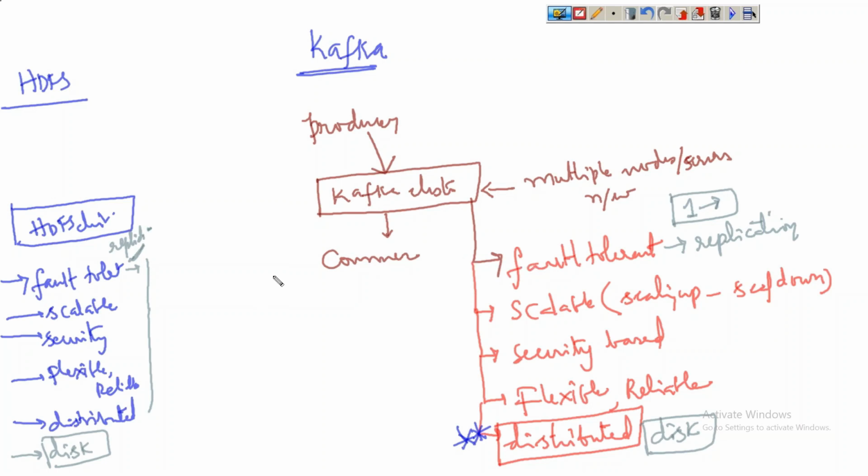HDFS is very advanced in storing data, but Kafka is designed only for a certain set of applications. So the data storage will be different in Kafka than in HDFS. Now let us understand the difference between the data formats in HDFS and in Kafka.